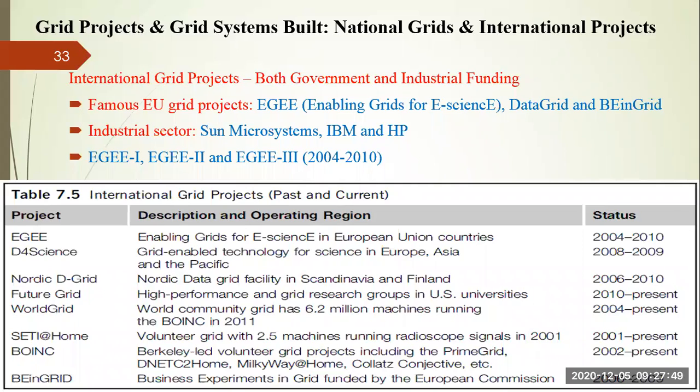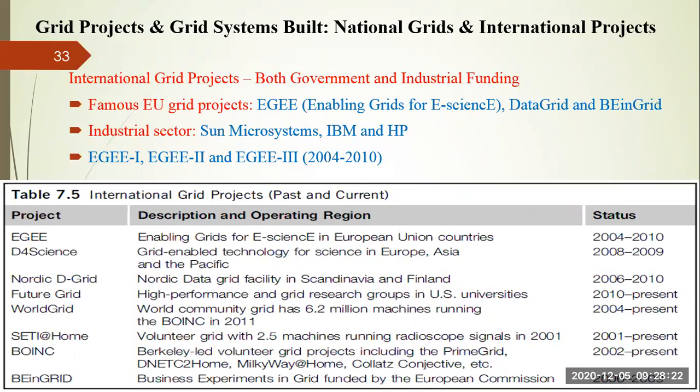So you can see here the EGEE status column. You can see it started in 2004 and ended in 2010, right? Similarly, D4Science is from 2008 to 2009. Nordic Grid is from 2006 to 2010. Future Grid, World Grid, SETI at Home, that is Search for Extraterrestrial Intelligence at Home, or BOINC, which we are going to see today. These are live today, right?